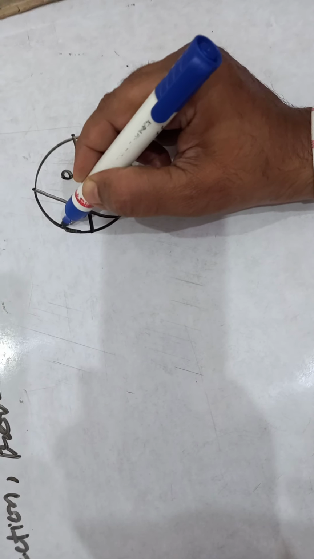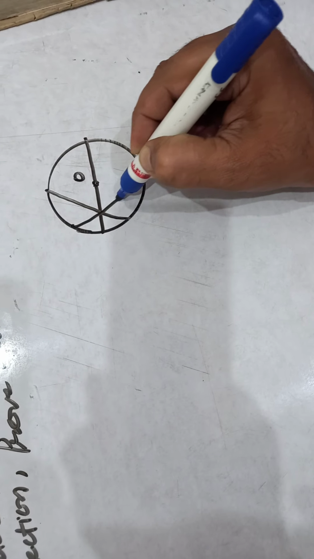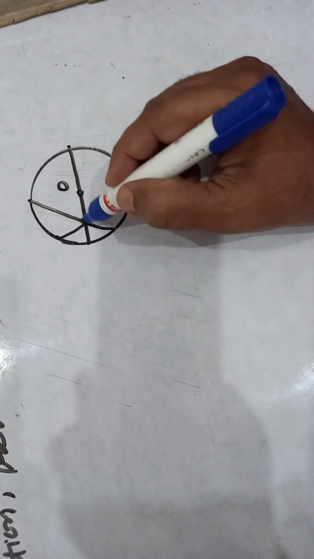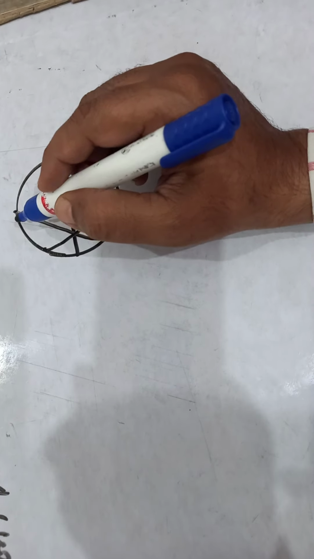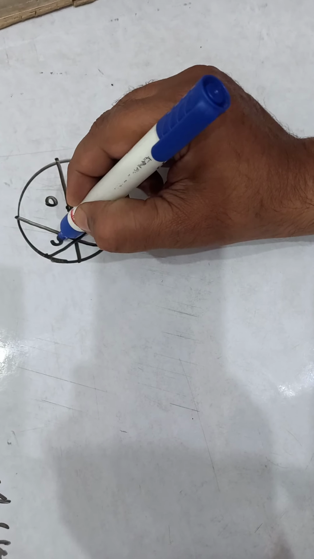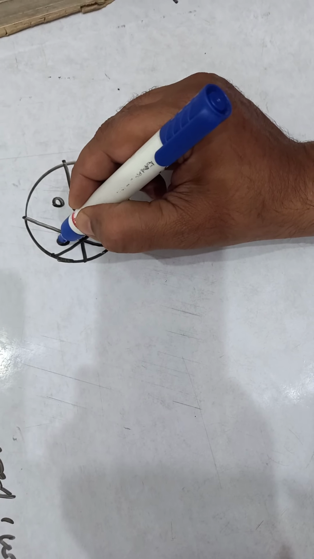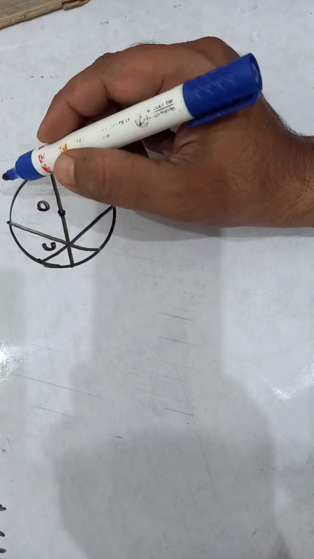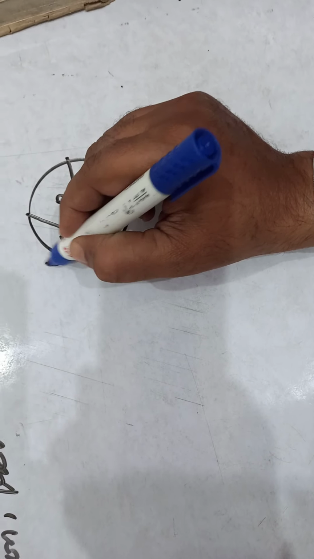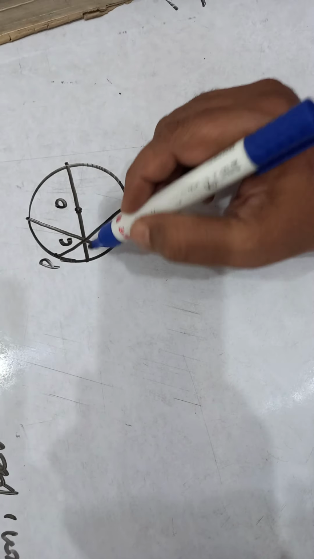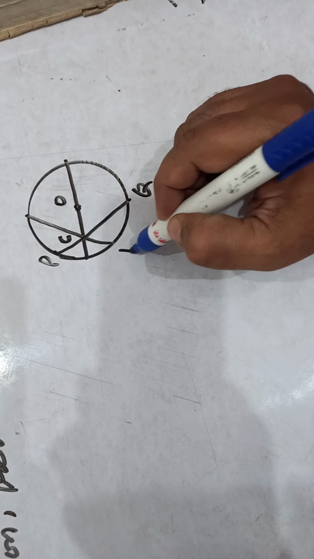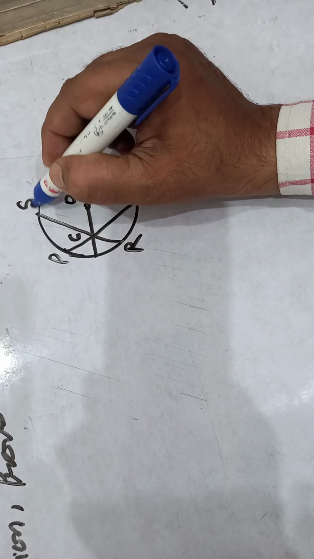They both intersect each other at a point, let this point be C. PQ is a chord and RS is another chord.